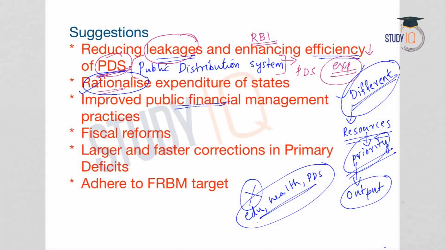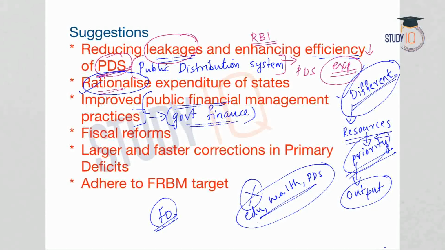There should be better management of the public finances. The public finance means the government finance, the state government's financial resources. This should be better managed. This should be rationalized. This will rebuild the fiscal space. If there is a better management of the financial resources, the fiscal deficit will come down, because the unwanted expenditures can be avoided. Only the necessary or most important expenditures are met if there is a proper public financial management. So, this is another suggestion given by the Reserve Bank of India.